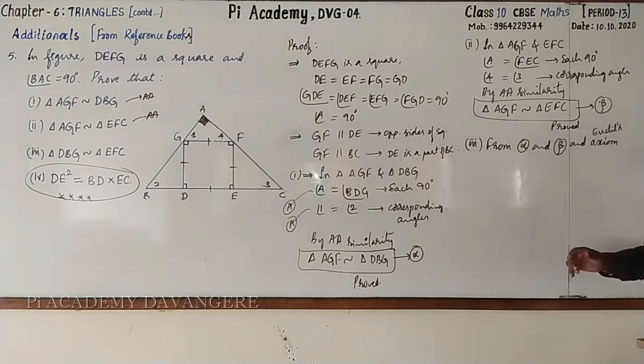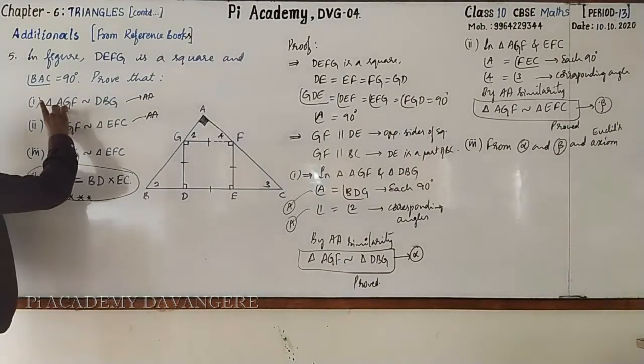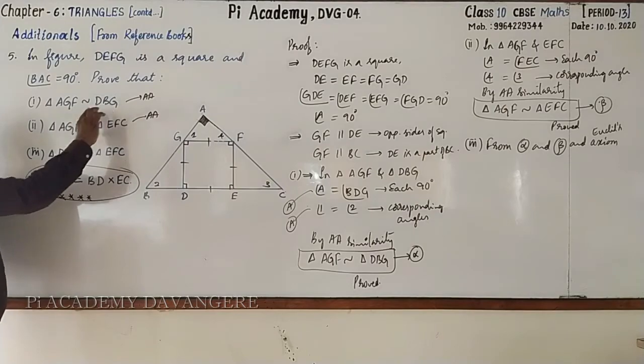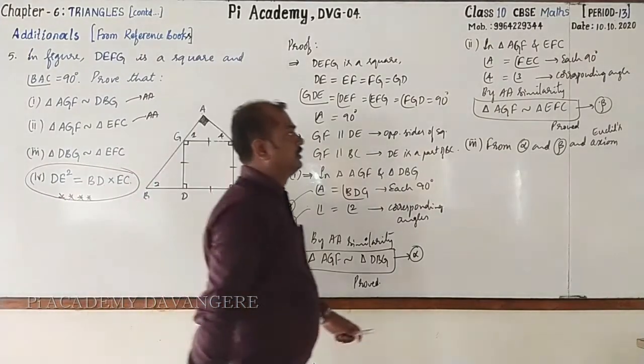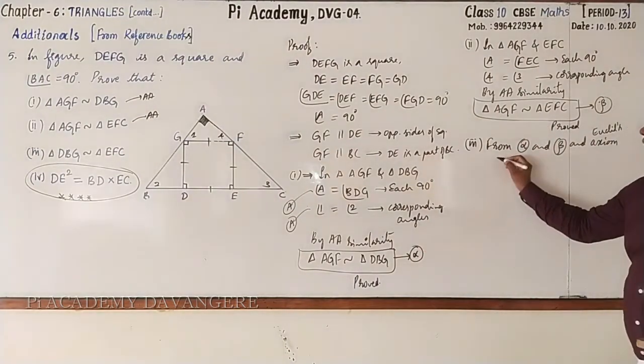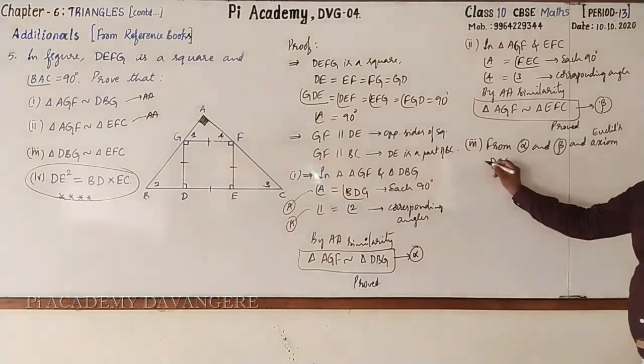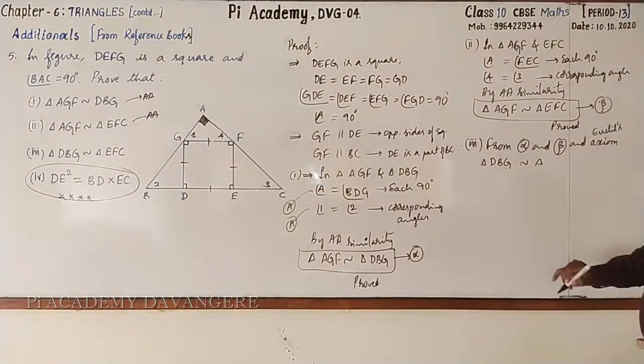What is that? The triangles which are similar to the same triangle are similar to one another. Therefore, triangle DBG is similar to triangle EFC.